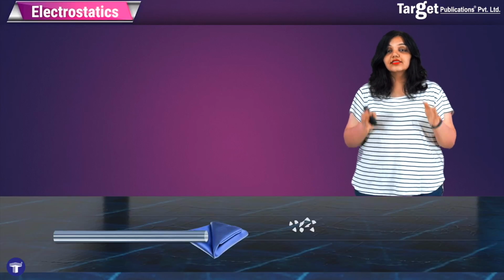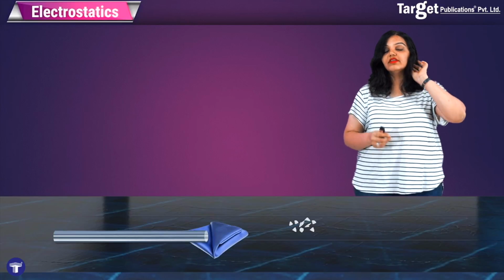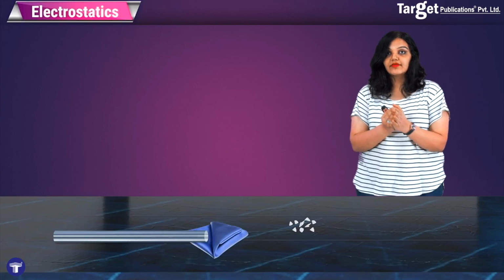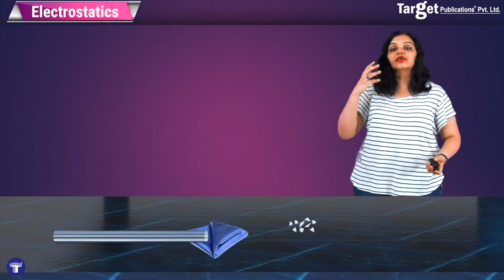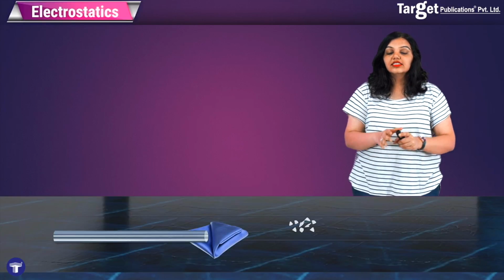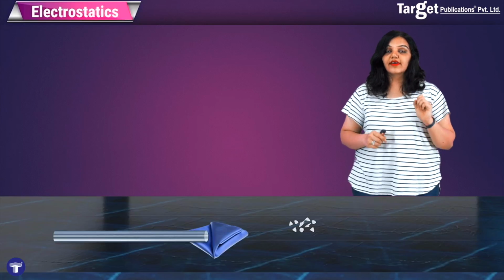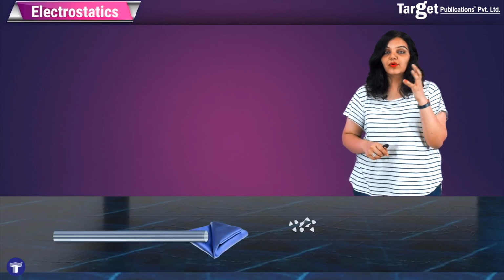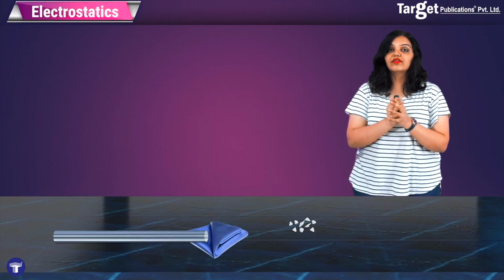Now electrostatics is the first chapter of your volume 2 in physics, and it is the first chapter where we will introduce the concepts of electricity and magnetism. Physics 1, that is volume 1, was all about mechanics, thermodynamics and wave mechanics. So this is the chapter that will lay the foundation for volume 2. This chapter is very important because all the concepts that you will learn will help you to deal with the coming chapters. So let's begin with electrostatics.